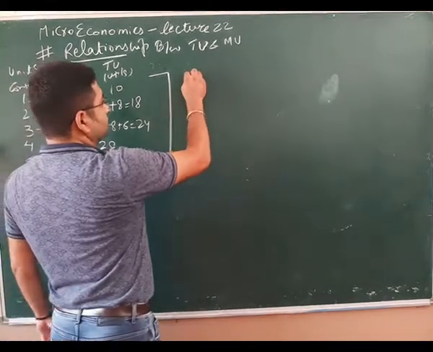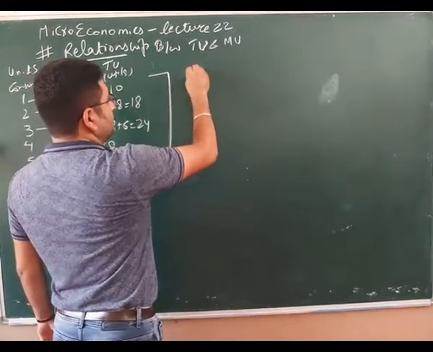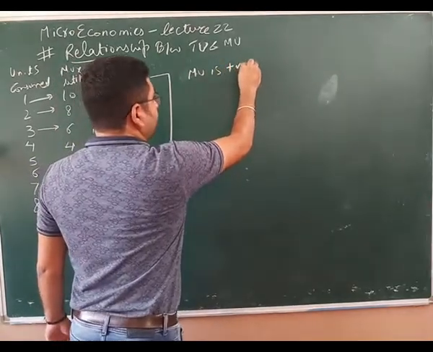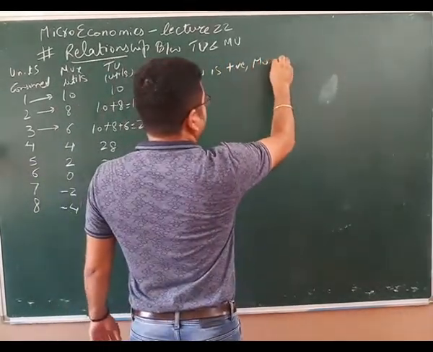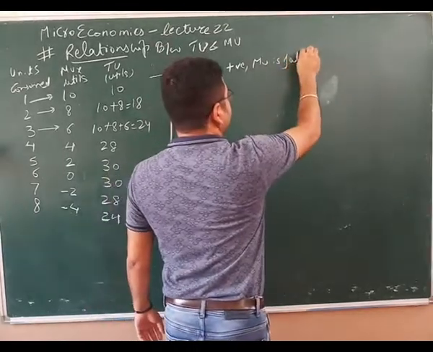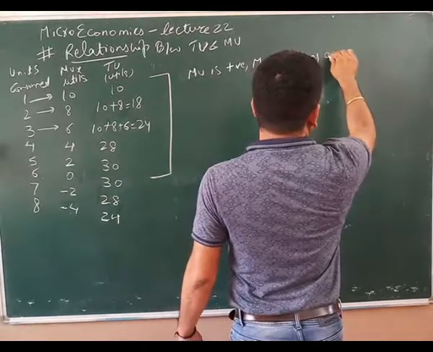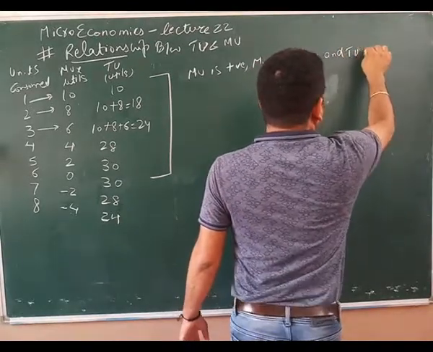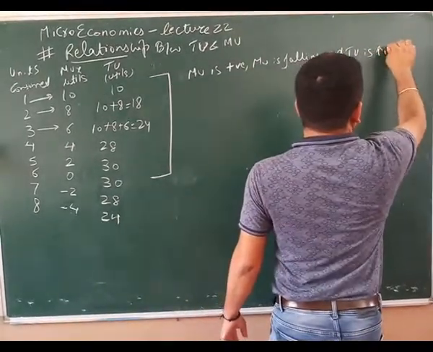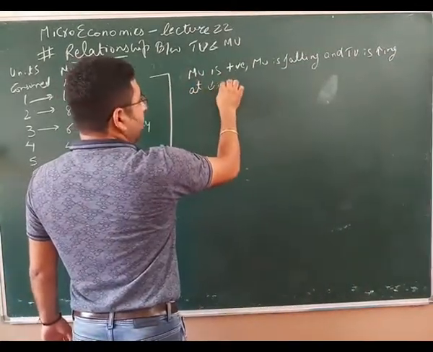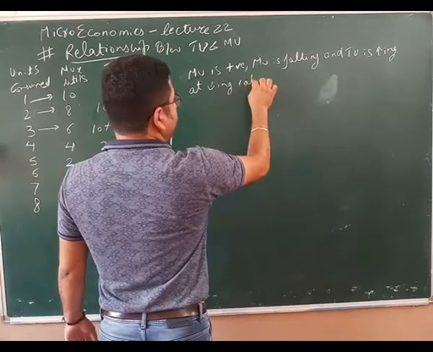We see MU is positive, MU is falling, and TU is increasing at decreasing rate.